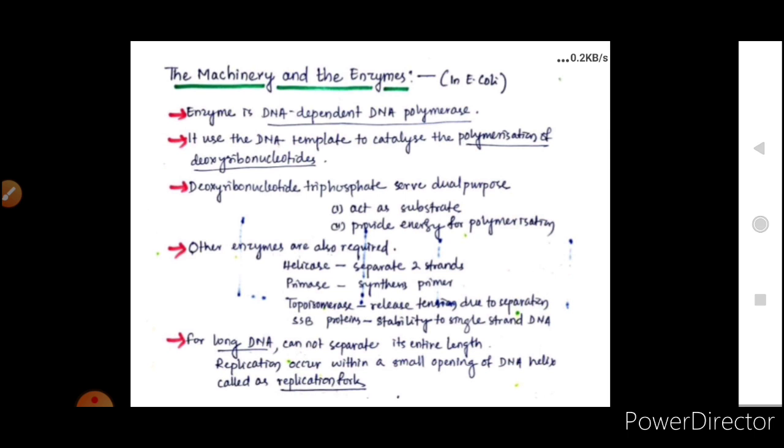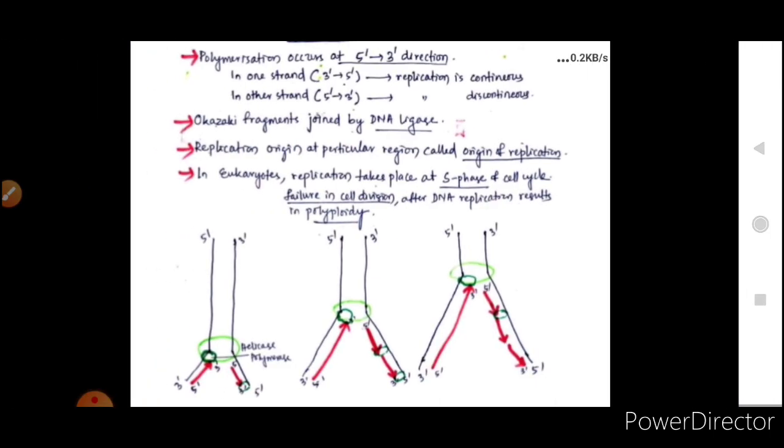Then we needed deoxyribonucleotide triphosphates, which acted as a substrate and also provided energy for the polymerization. Then we saw that polymerization occurs only in one direction because the functioning of the enzyme takes place only in one direction. In one strand it is in a continuous way, but in the other strand it takes place in a discontinuous way. Okazaki fragments are joined by DNA ligase.